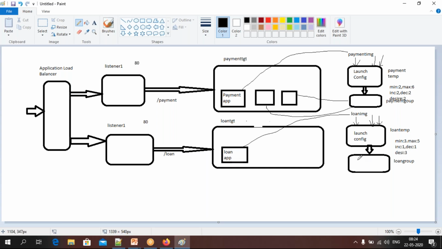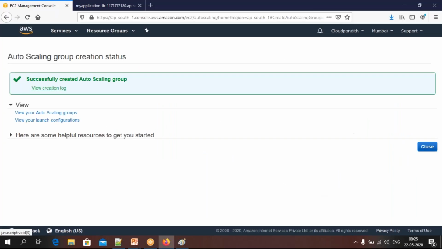In the same way, for this we have said 3 servers it has to maintain, so it might have launched these 3 servers in the loan TGD. We are going to check whether it has launched 3 servers or not. Okay, 3 servers should be there here. Okay, let's go and check.